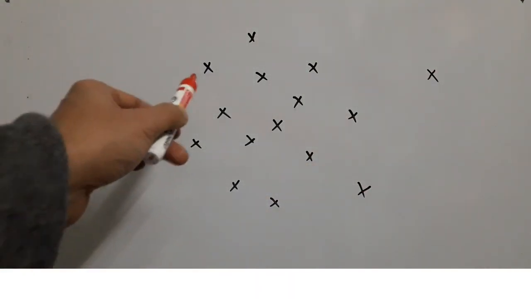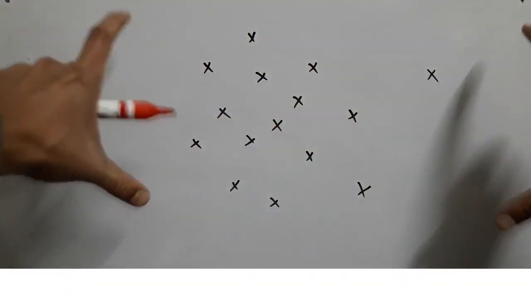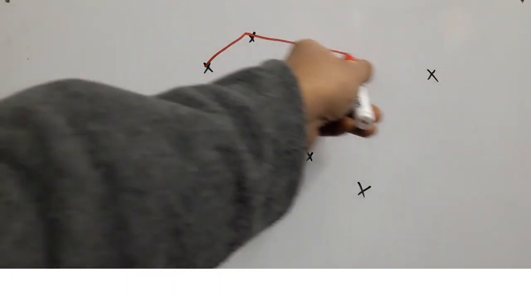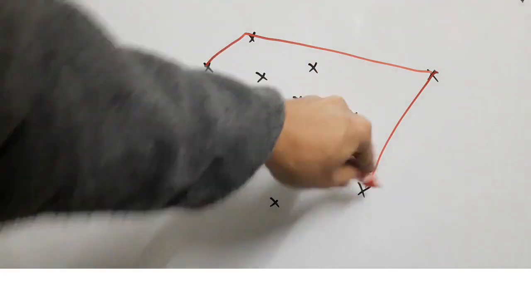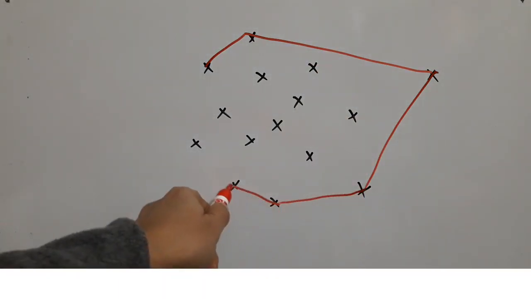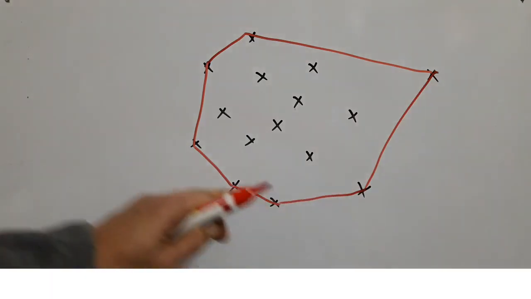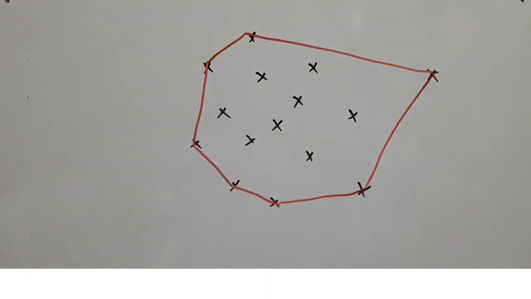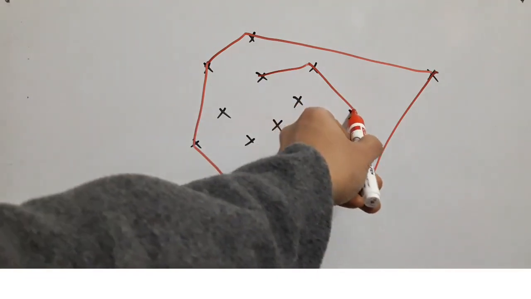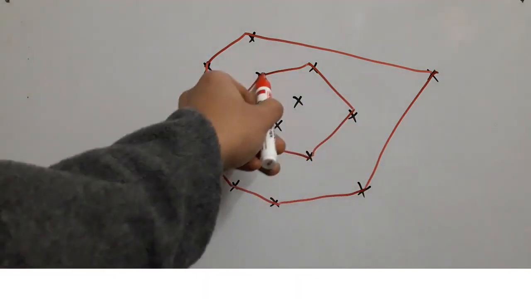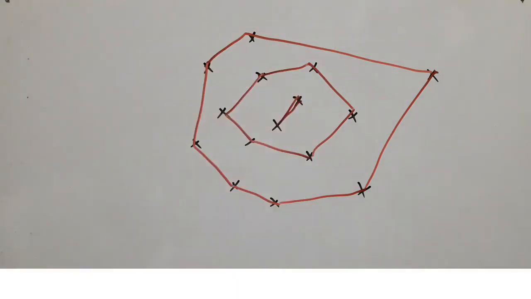So what you do is that again consider this as a tree, but you define the boundary of the forest like this. You take a rubber band, you stretch it out and you just let it go, and then the rubber band will become as short as possible, contract, and will take the shape of this polygon. So this is the boundary of your forest. Now if you remove all these boundary trees and you repeat the same experiment, in that case you will get the second layer of boundary like this, and the third boundary will be just like this.